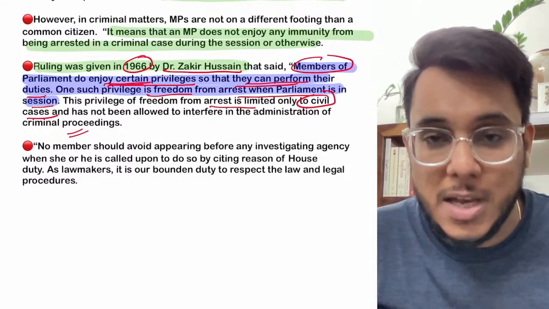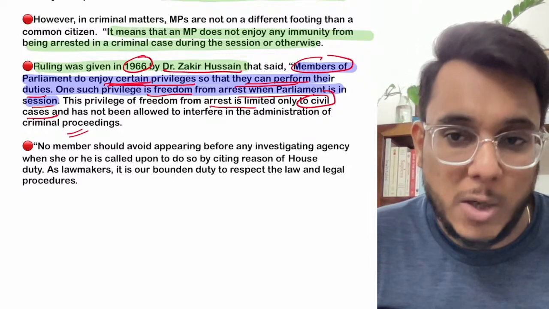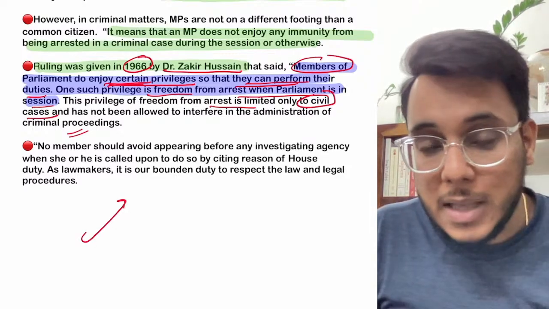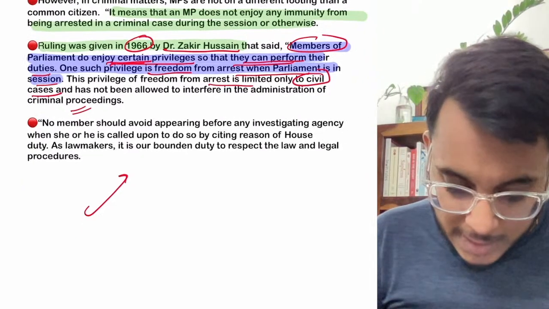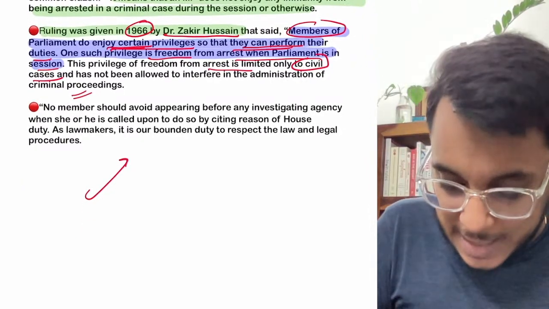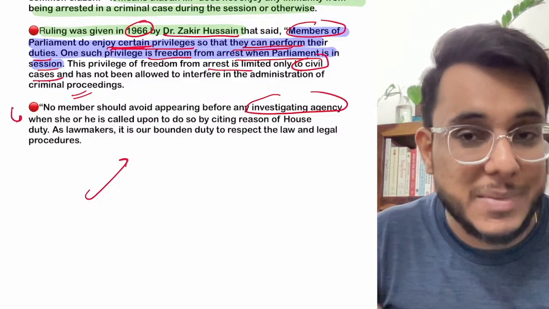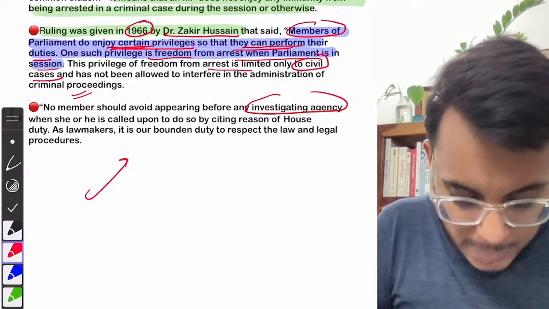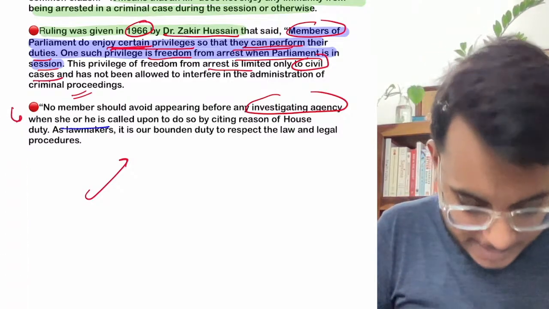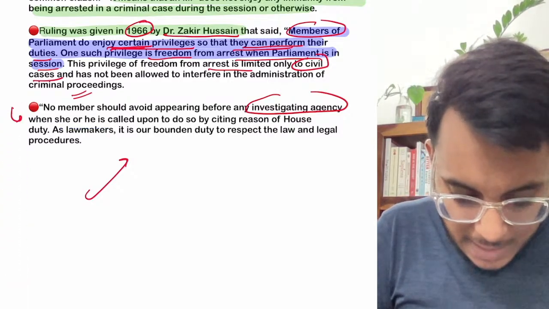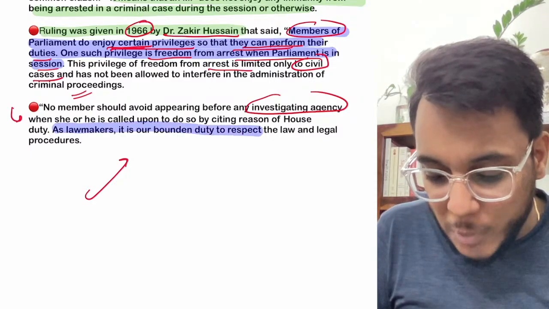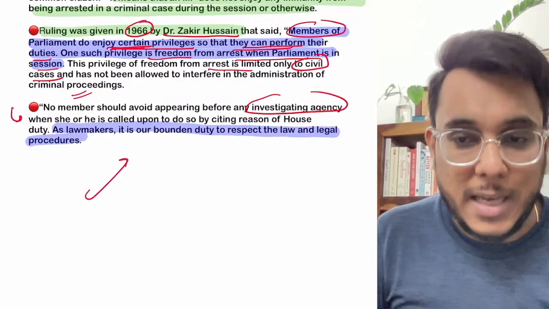They don't have any such immunity, any such privilege in this particular case. Further, the chairman has provided that if investigating agency arrests them or wants to investigate them, then they should cooperate. Here it has been provided that as a lawmaker, I'll highlight, it is our bounden duty to respect the law and the legal procedure.